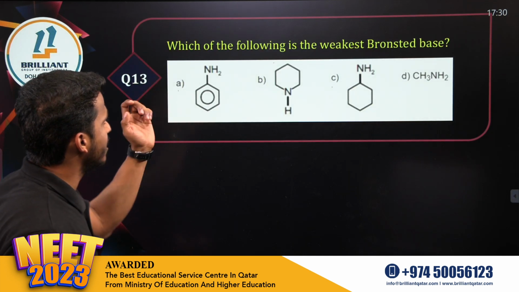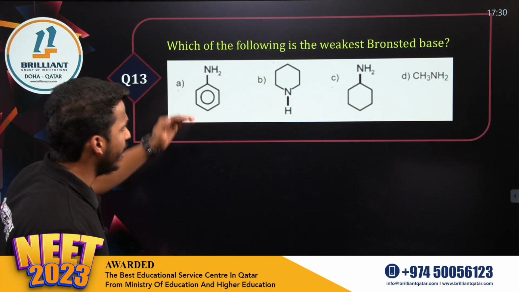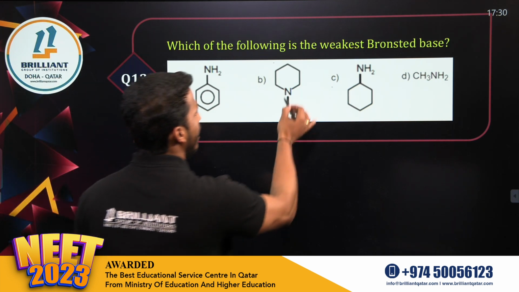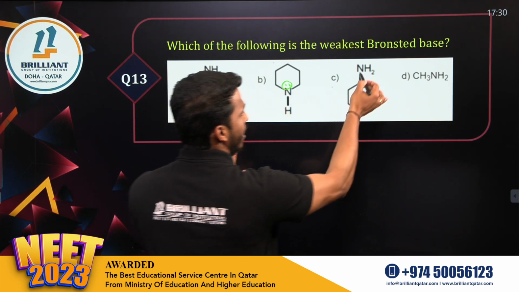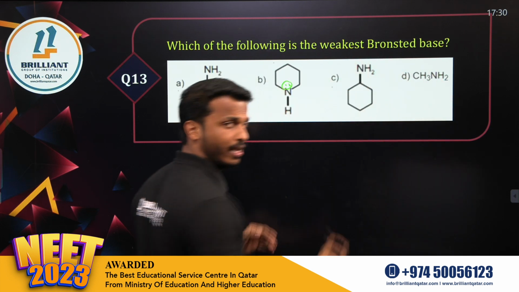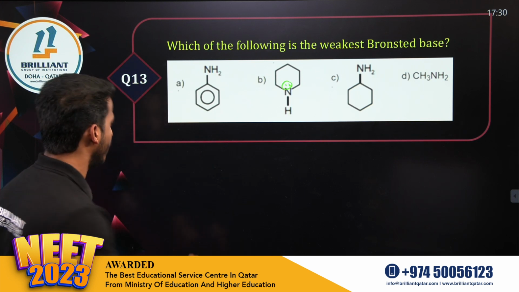Next one. Which of the following is the weakest Bronsted base? Which is the weakest basic here? Dear all, weakest base means, you can see that this is an aliphatic one, the nitrogen lone pair is not in an aromatic ring. Here also not an aromatic ring. These are aliphatic. So the only aromatic one is option A.